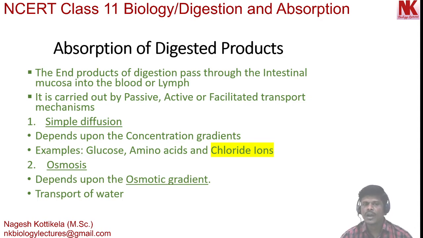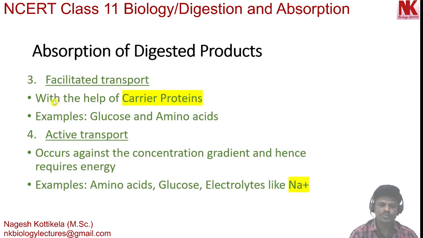So here water molecules are transported from higher water concentration to lower water concentration through a semi-permeable membrane. So this is osmosis. It depends upon osmotic gradients, the differences in the concentration of water molecules. This is how water absorption occurs.